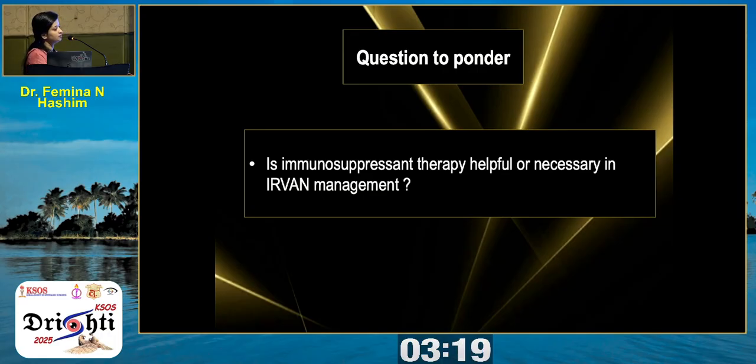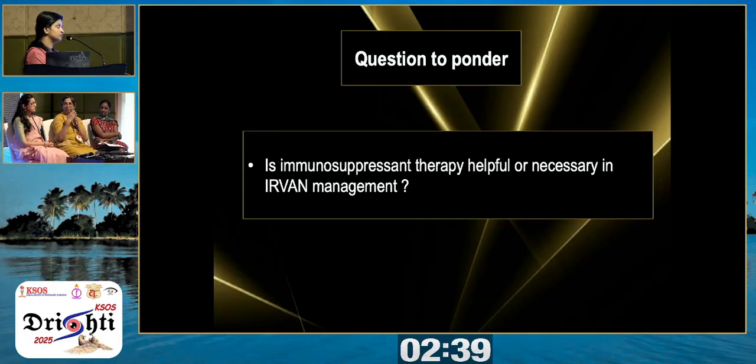Okay, so the thing is, the Irwan's prognosis can vary from person to person. If you look in the literature, there are cases of spontaneous regression of the aneurysms as well. Whether they need immunosuppressive therapy depends on whether they have active inflammation, and I would use the FFA to guide it. If there is active inflammation, I would start treating them with oral steroids, and some of them might just need oral steroids.